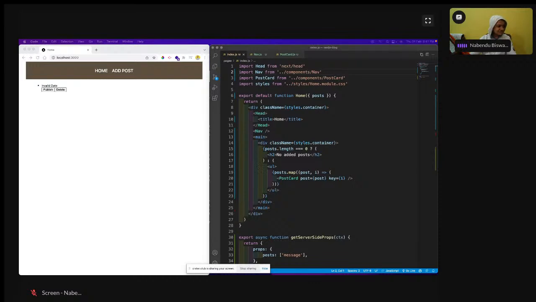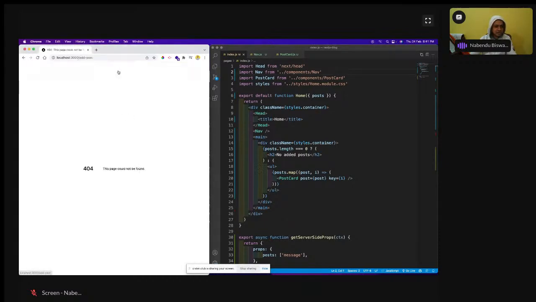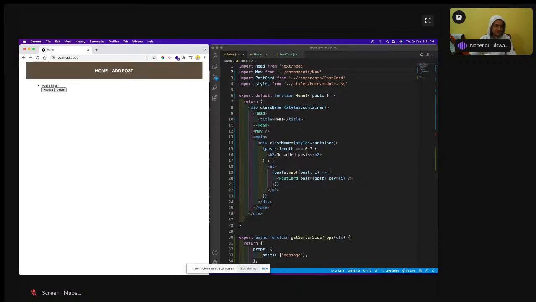Okay, so nice, home and all these things are being shown, and add post is going to go to add post, but we have not created those add post yet, so we'll go ahead, and it is showing like this. Now what we'll do, we know we need the navigation around, means we need something known as add post and all those things, so we are going to do that.